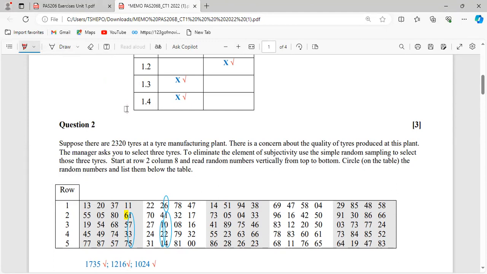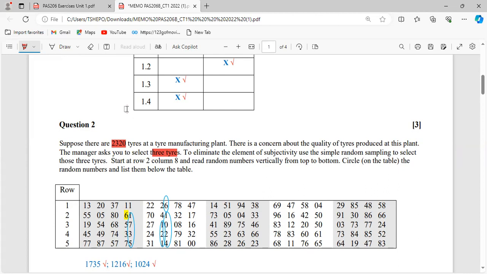So they say to us, suppose that there are 2,320 tires at a tire manufacturing plant. There is a concern about the quality of tires produced at this plant. The manager asks to select only three tires to eliminate the element of subjectivity.